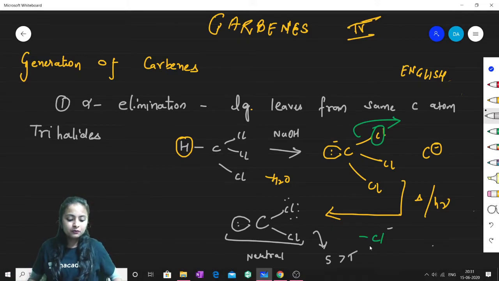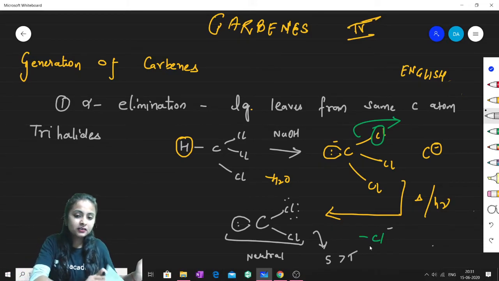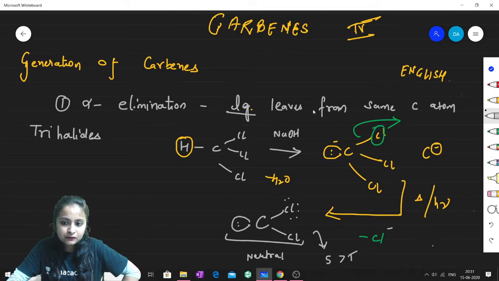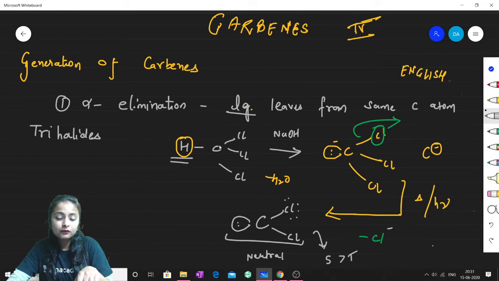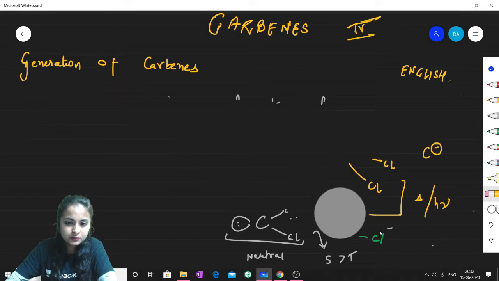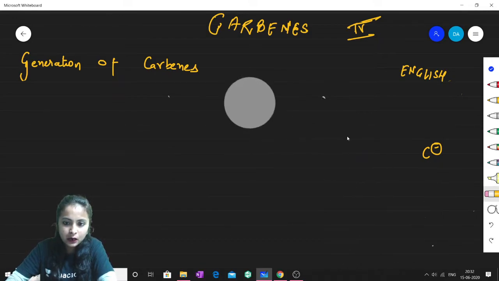Is this part clear to all? This is how we can prepare, and this is what we call alpha elimination. The leaving group leaves from the same carbon atom from which the proton was initially abstracted; from the same carbon this chlorine gets removed. Is this part clear to all? Okay, so let me erase this part. I think this part is very much clear to you all.